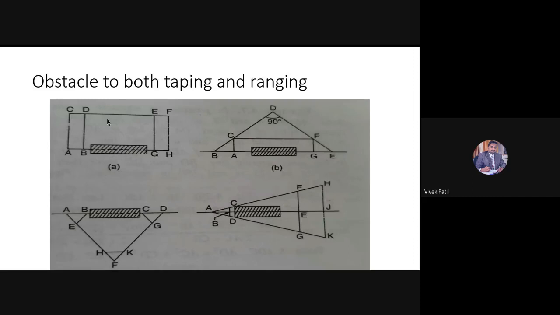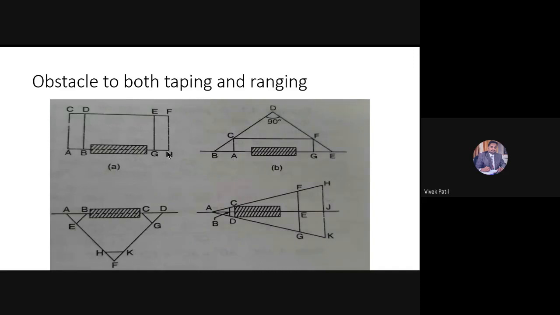But taping is remaining. So what will be the distance between AH? H is equal to CF, sir. AH is equal to CF. Or else BG is equal to DE.